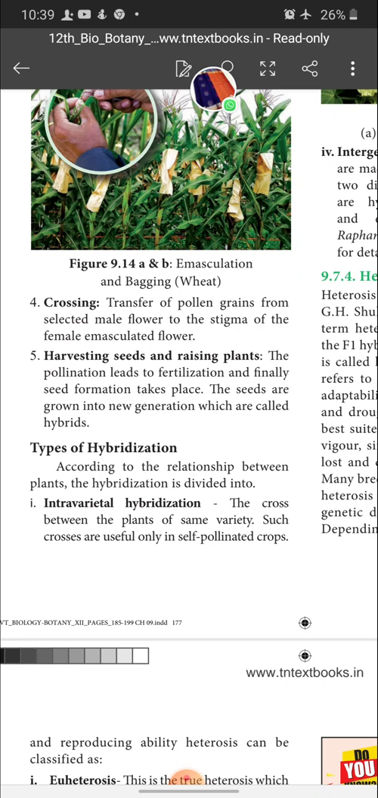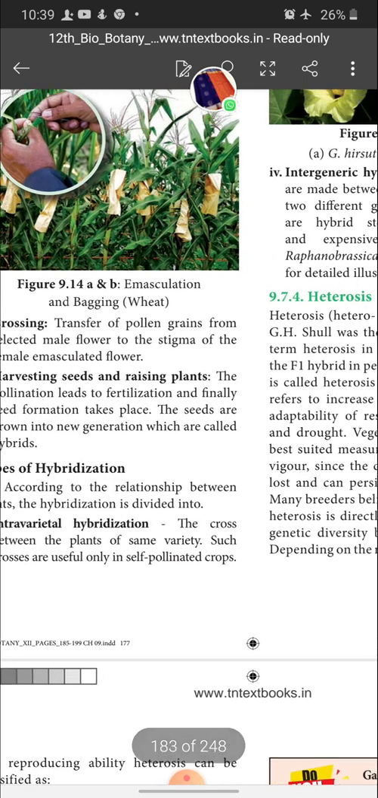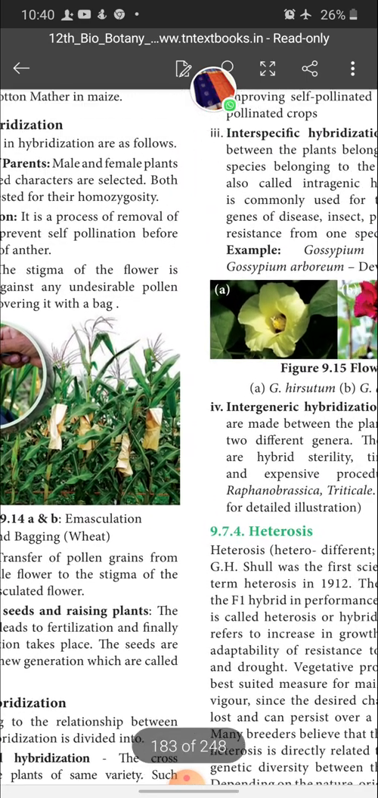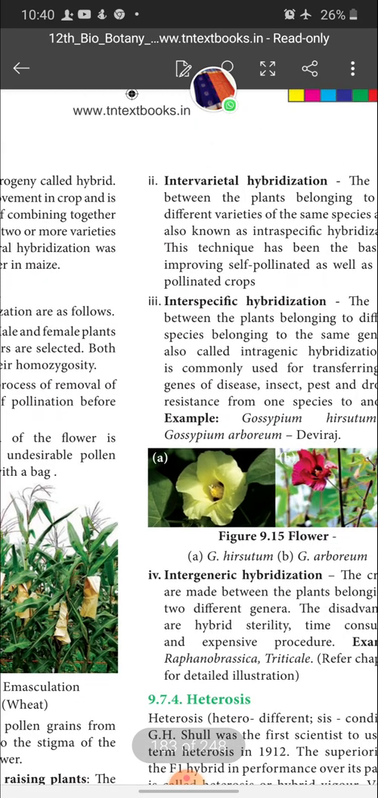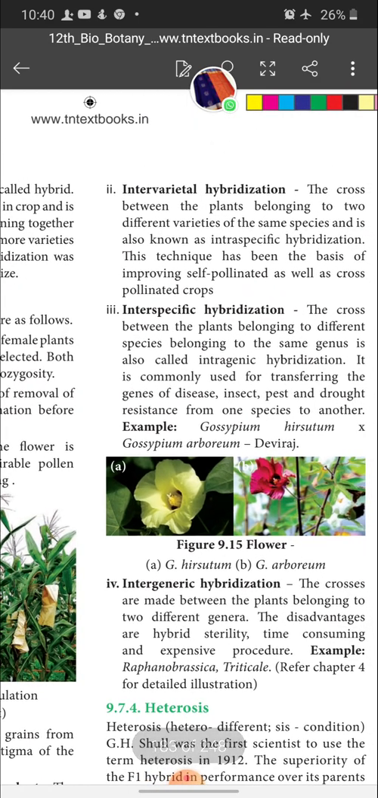Next one is types of hybridization. According to the relationship between the male and female plants, hybridization is divided into intravarietal hybridization. You can remember it from the word intravarietal. Intra means what? Within. Varietal means what? Variety. Within the same variety, we can do the hybridization, the cross between the plants of the same variety. Such crosses are useful only in self-pollinated crops. That is called intravarietal hybridization.